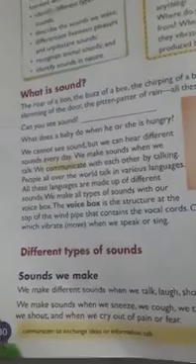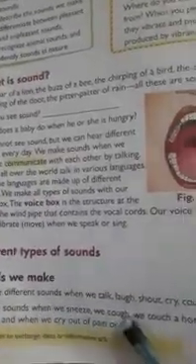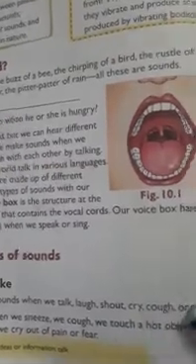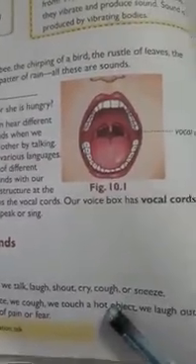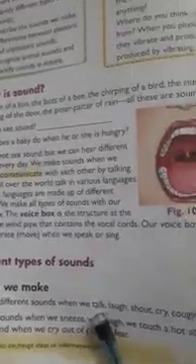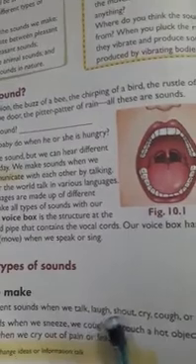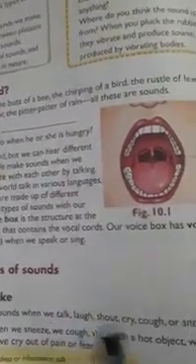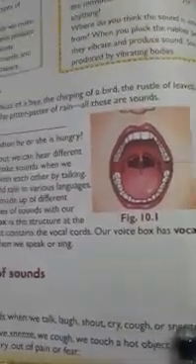So now we will see different types of sounds we make. We make different sounds when we talk, when we laugh, when we shout or cry or cough or sneeze. These sounds are produced by human beings, but they are different. When we talk, a different sound is produced. When we laugh, it will be different. When we shout, cry, cough or sneeze, we produce different sounds.